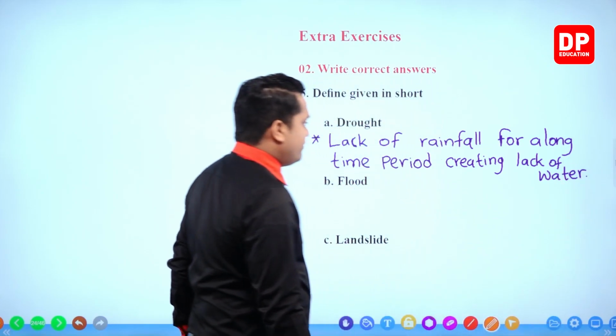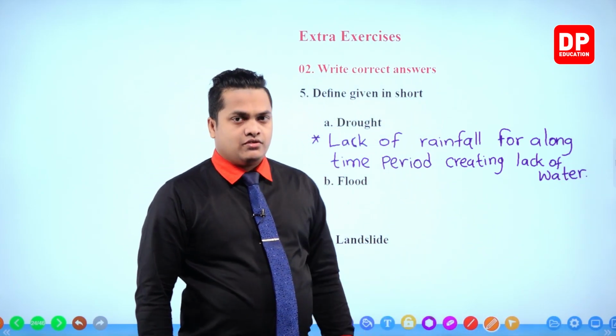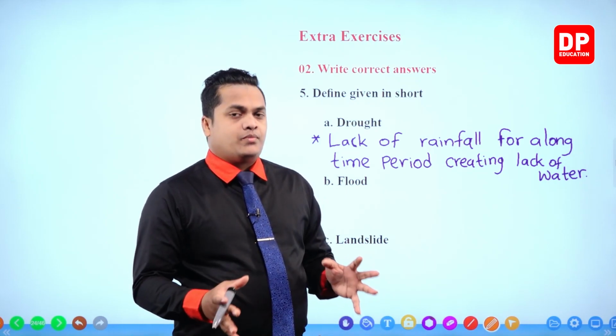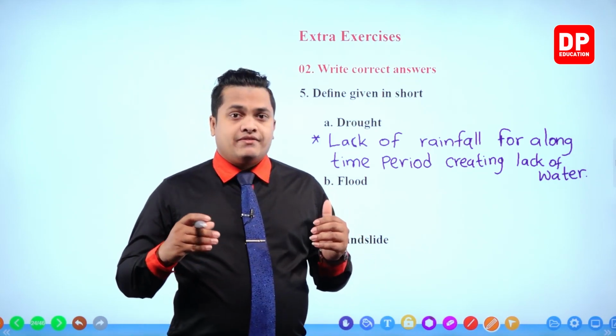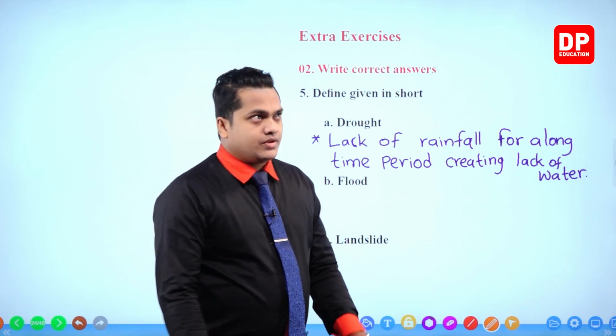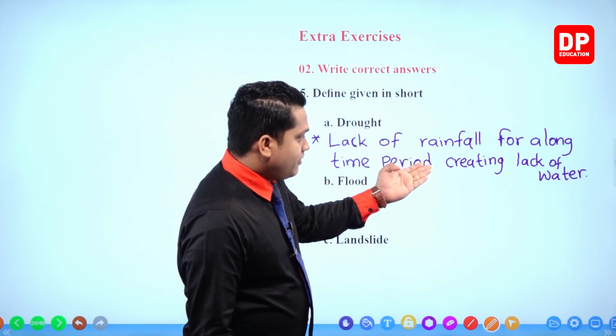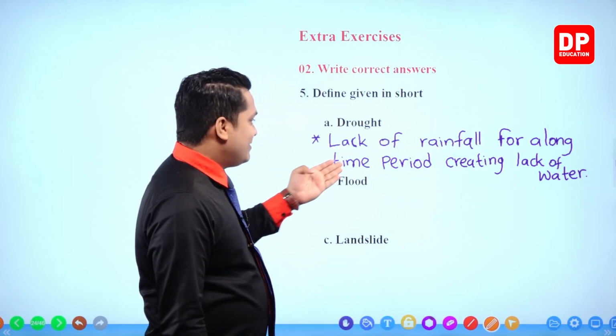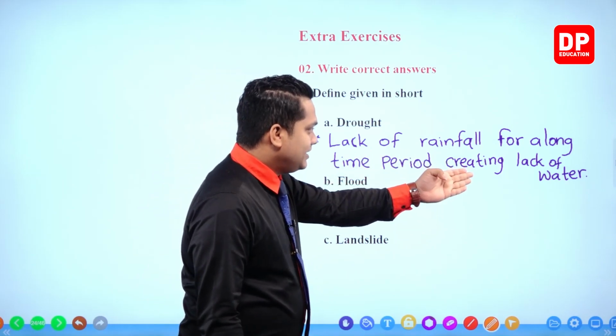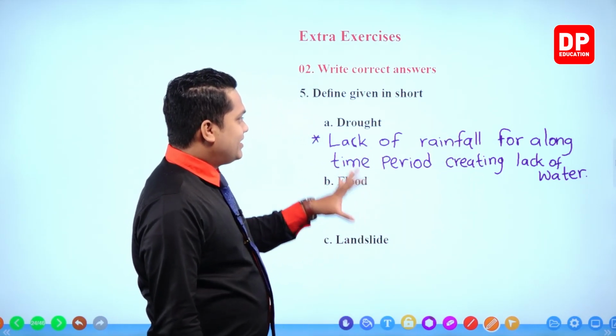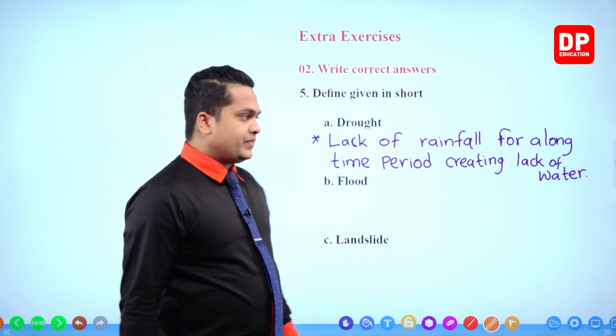I have mentioned the lack of water also, so that by including it we can give a more perfect answer, no? So lack of rainfall for a long time period, creating lack of water, can be considered as a drought.